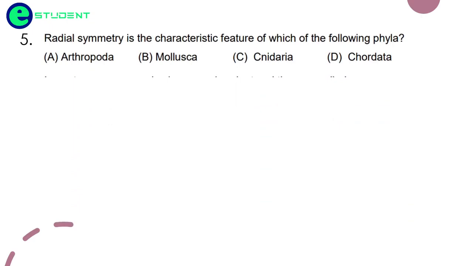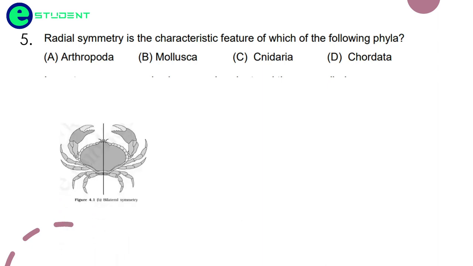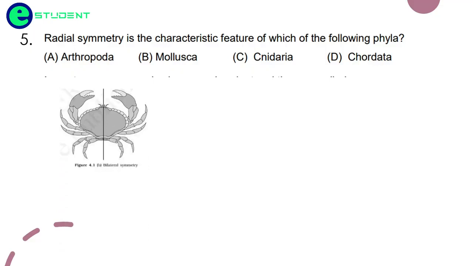Next question. Radial symmetry is the characteristic feature of which of the following phyla? So friends, what is radial symmetry? Before understanding that, we will understand what is bilateral symmetry. Friends, you see this is Arthropoda, and it is showing a bilateral symmetry. When we divide the organism, we see that it is divided into two equal halves, and such an organism is known as a bilateral symmetrical organism. So Arthropoda belongs to bilateral symmetry.